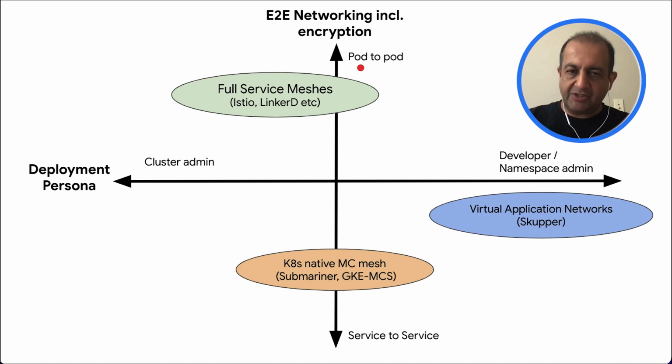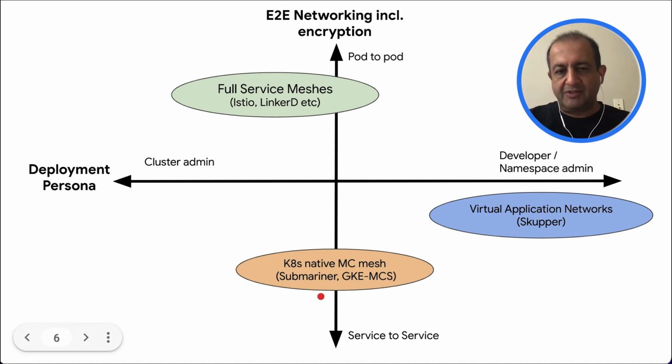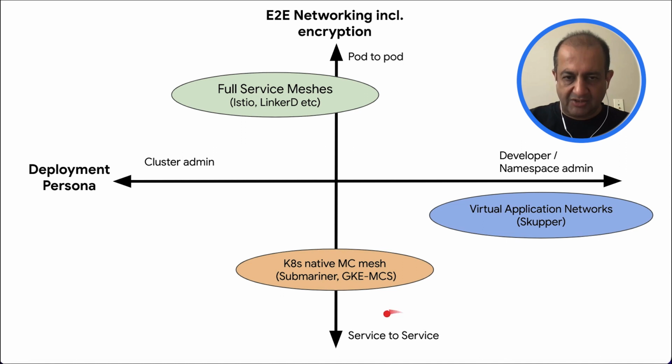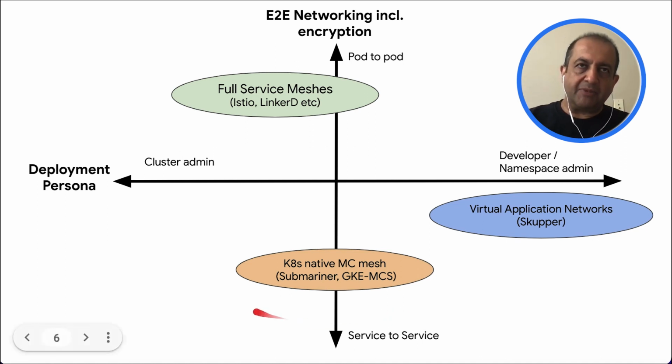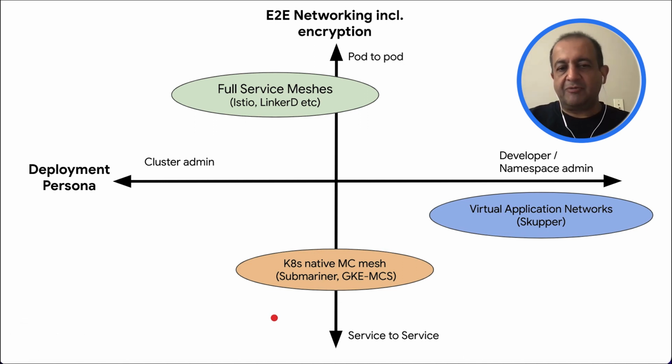On the orange bubble, we have projects like Submariner and GKE, which are perhaps closer to being service to service networking technologies, and hence their position on the y axis. And also, they have a mix of cluster admin functionalities, such as creating cluster sets, and namespace user technologies, such as providing service exports and imports, all of which we'll discuss more in the future talks.